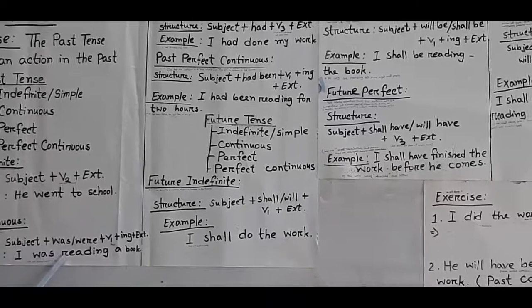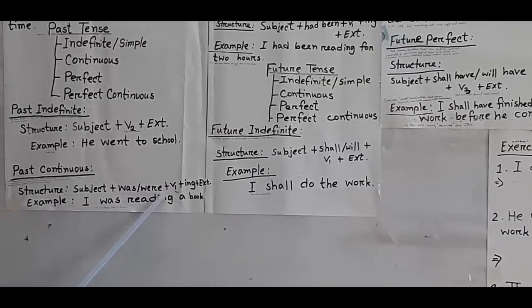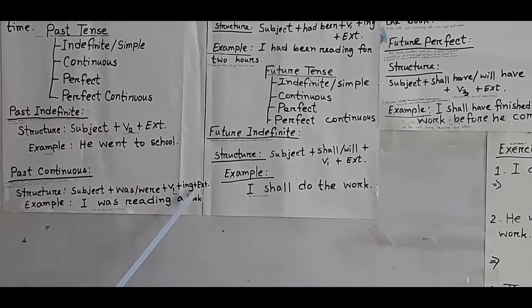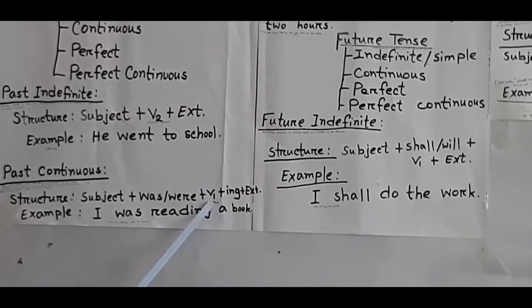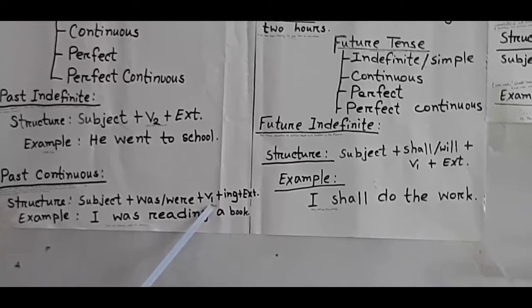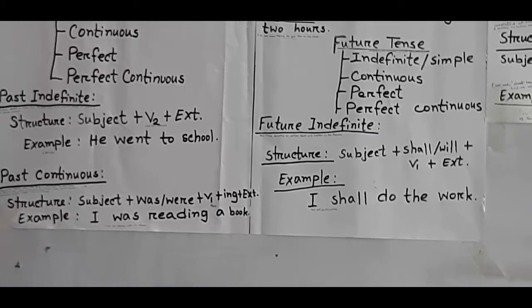Now look at this structure. Subject plus was or were plus V1 plus ing plus extension or object. Here V1 means present form of verb along with ing. For example, I was reading a book. Or you can say another example like he was playing with his friends.